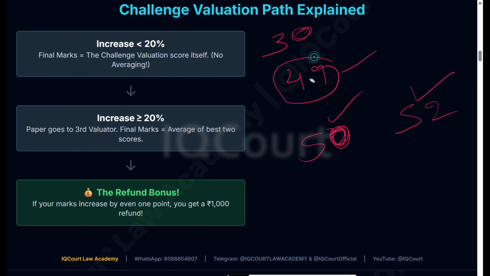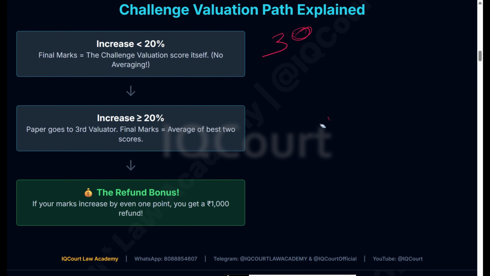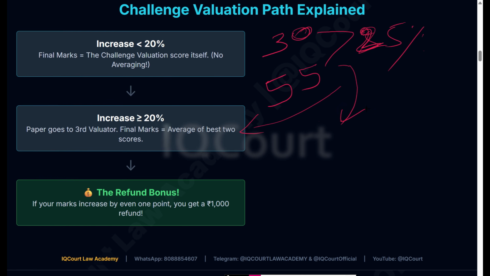Otherwise, take the worst case, I'll show you. If the third evaluator gave you 55 marks, and they send it to a fourth evaluator, the difference between these two is 25, almost 25% of 100 marks. Then it falls under this rule. In this case, if the difference in marks is more than 20, they will give it to the third evaluator.